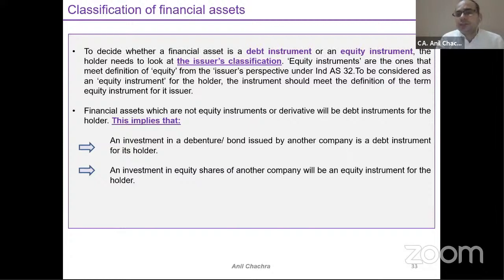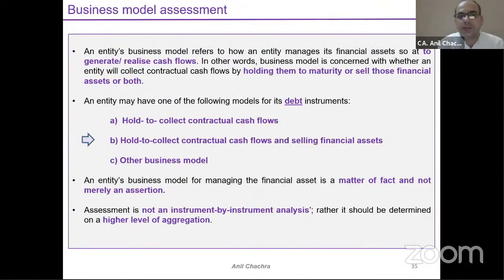Again, for this classification of financial assets between debt and equity, how would you see things from the issuer's point of view? Because Ind AS 109 is applicable from the holder's point of view, but for some transactions, how would I classify whether it's a debt investment or an equity investment? We need to see how the issuer has classified the transaction in their books. So that is the classification of the debt or equity part. We can spend 10 minutes on the next slides.